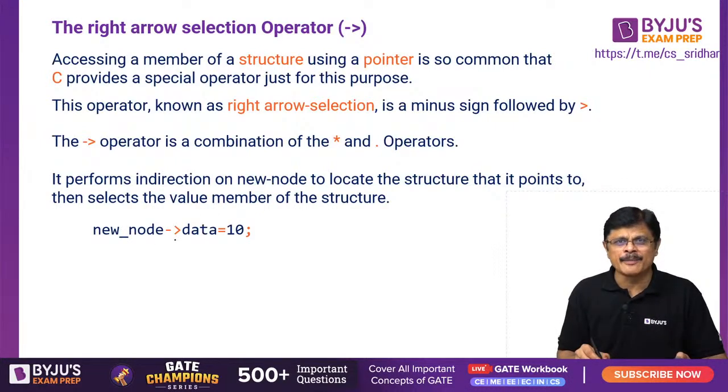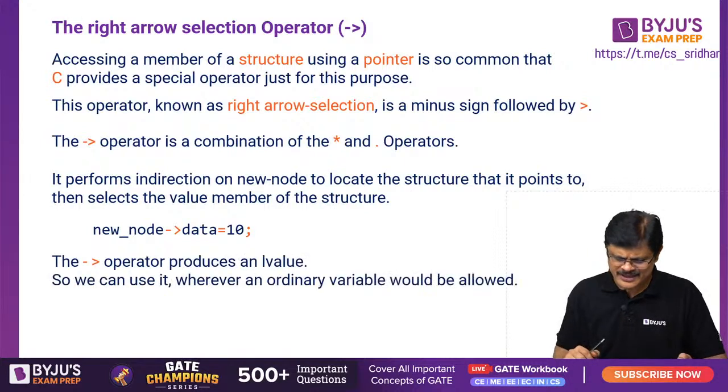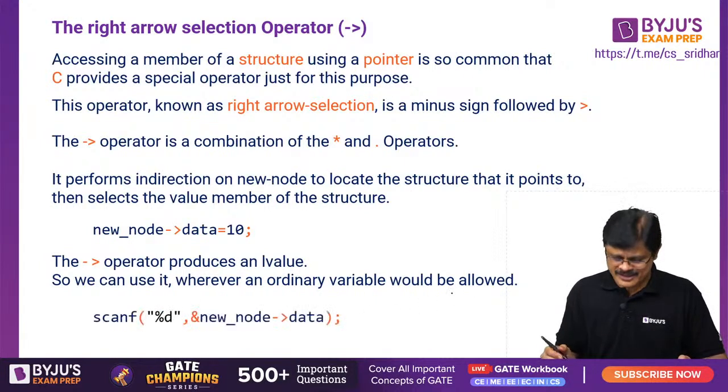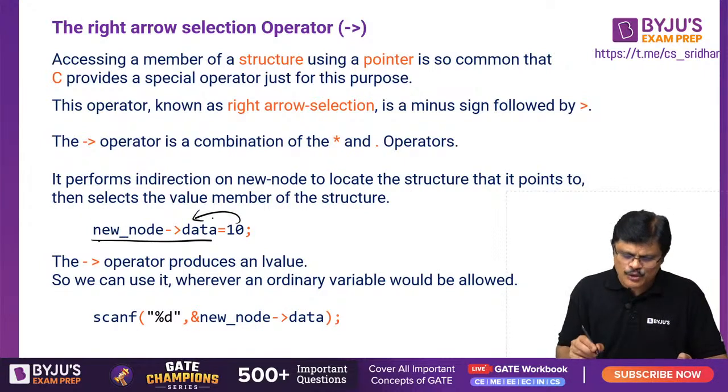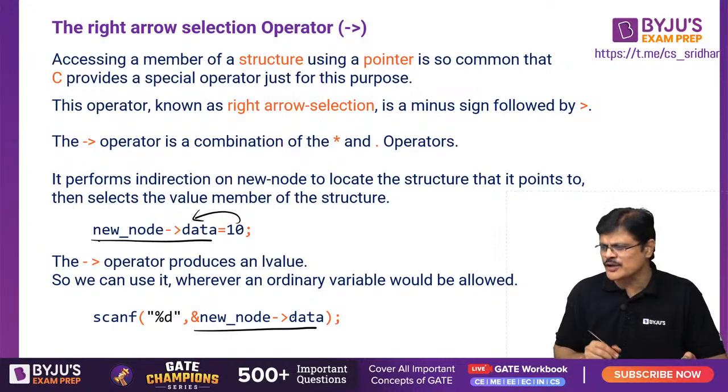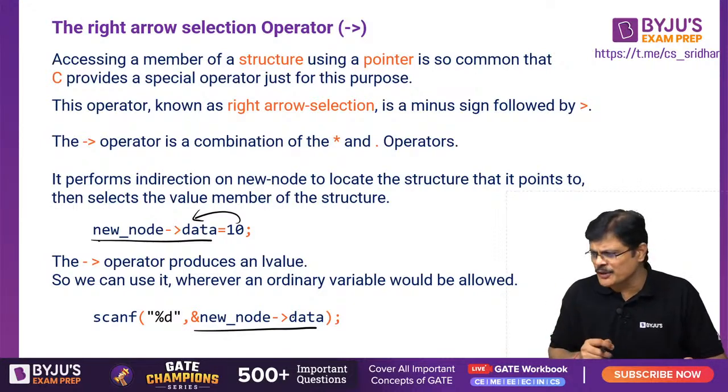The right arrow operator can be used. Am I clear? We already did this. The right arrow operator produces an L-value, my dear friends. So we can use it whenever an ordinary variable would be allowed. It actually represents an address. So in the address you can store; L-value means what? Address, sir. You can store the value or you can scan the values also. Just like any normal value, you can use it, sir.